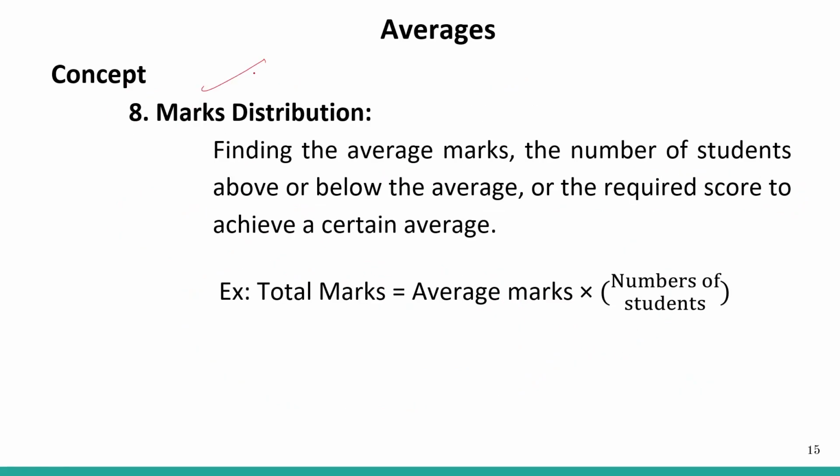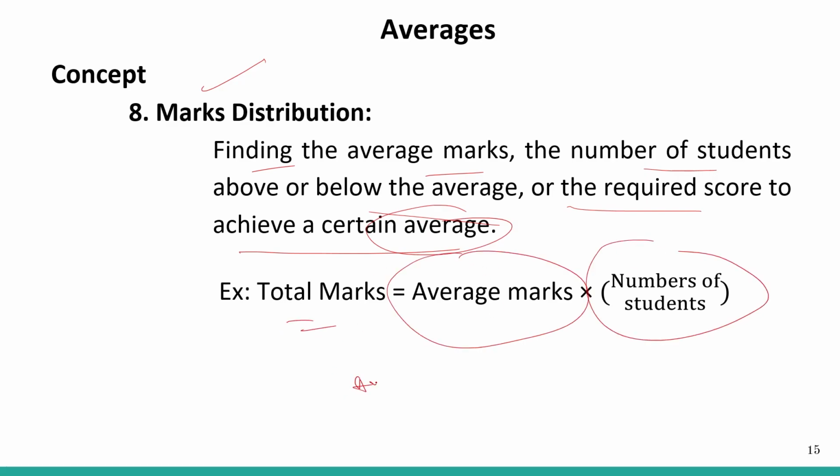So let's see the eighth kind of concept, that is being used by teachers very often to judge the performance of the class. Finding the average marks, the number of students above or below the average, or the required score to achieve a certain average. So total marks is equal to average marks into number of students, and average marks is equal to total cumulative marks divided by number of students.